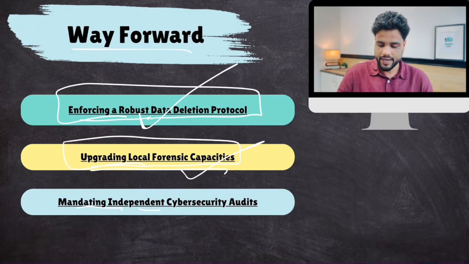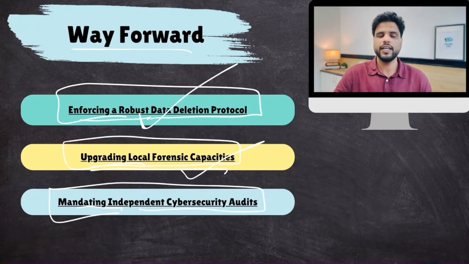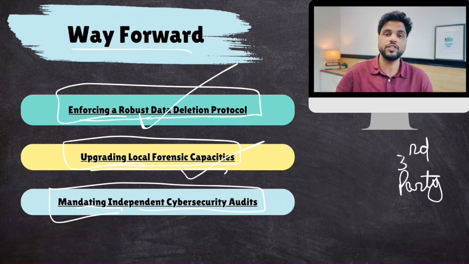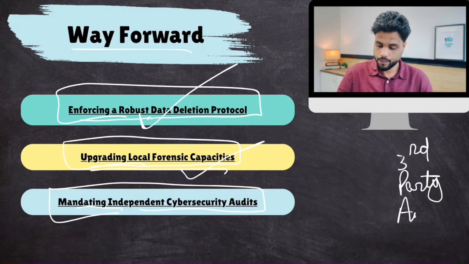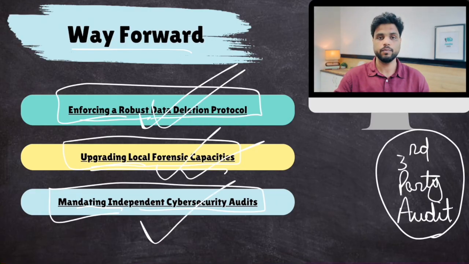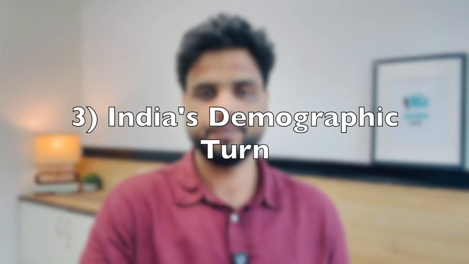And mandating independent cybersecurity audits. There should be third-party audits of these apps so as to check whether they are violating privacy norms, privacy rules or not. And are they secure from any cybersecurity attack by antisocial elements or hackers or terrorists? So this needs to be done, because if you are introducing digital initiatives, you need to make them robust. Clear? That is it. Now let's quickly shift our focus to third news item, and that is India's demographic turn.